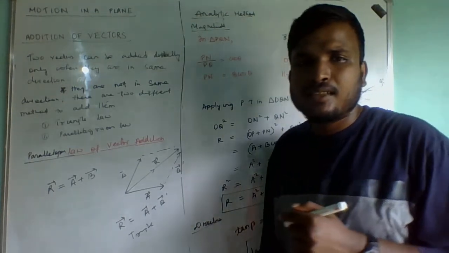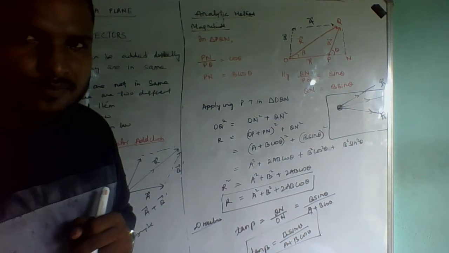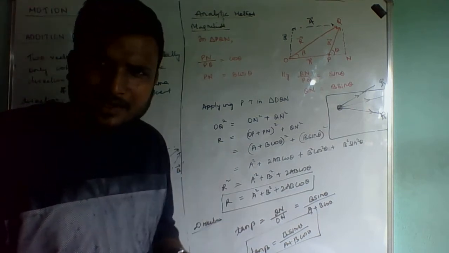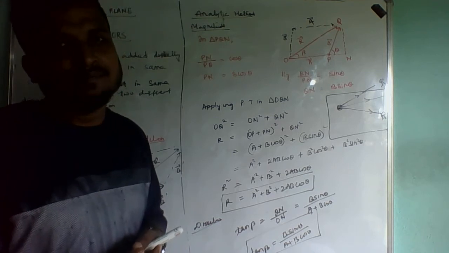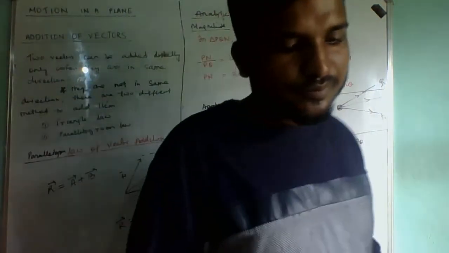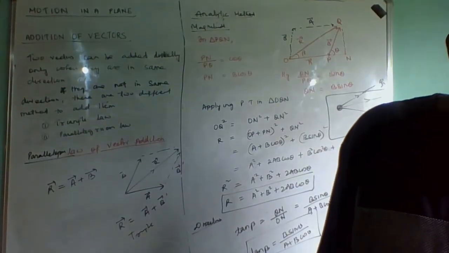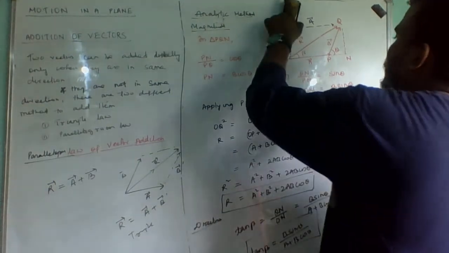Means what? The magnitude of resultant in both the triangle law and the parallelogram law is same, and also direction remains same. So this is about triangle law and parallelogram law.